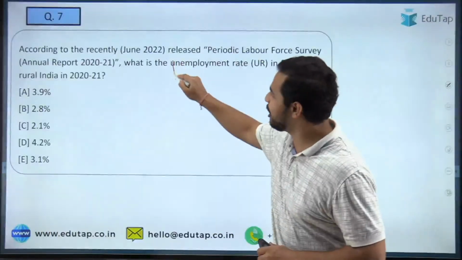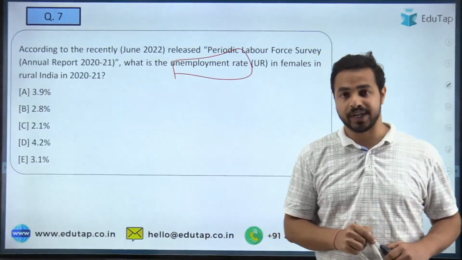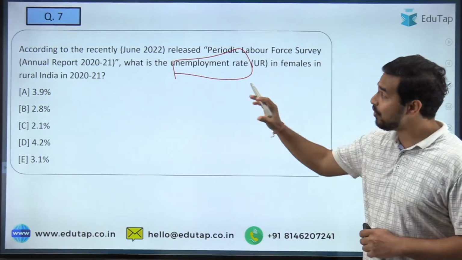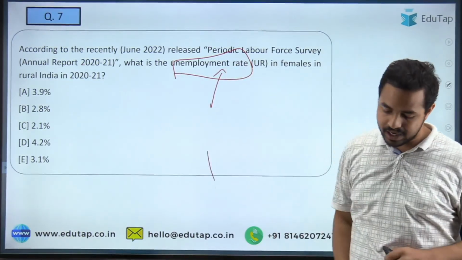Now you are required to tell me about the unemployment rate. We have already covered the labor force participation rate. Now we have the next question, the unemployment rate.